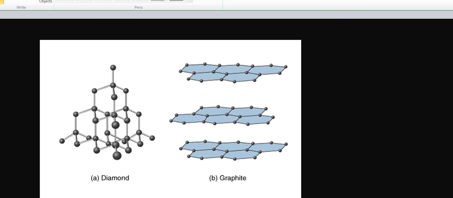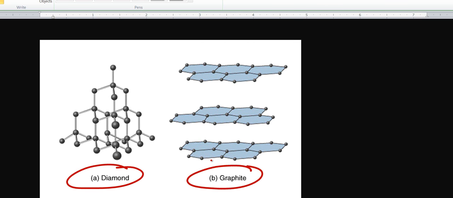Let's first take a look at the 2 types of carbon, but you're going to focus mainly on these. We have diamond and we have graphite. Now, the thing about a network covalent solid is there's no individual molecules. This is a carbon atom covalently bonded to another carbon atom, which is covalently bonded to another carbon atom. And this keeps repeating over and over again in 3 dimensions.